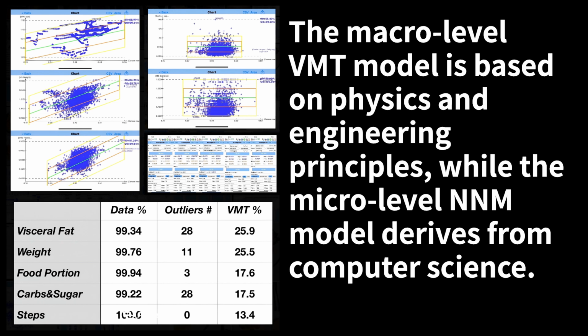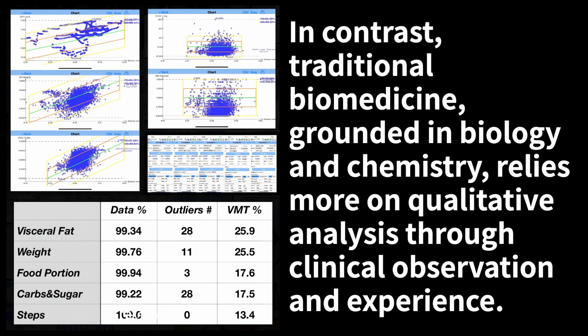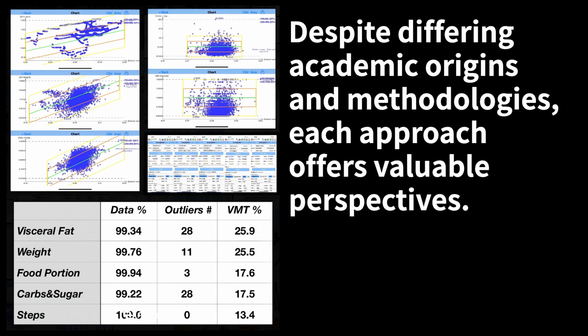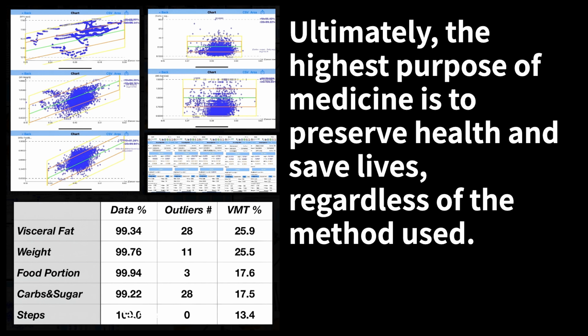Academic conclusion. The macro-level VMT model is based on physics and engineering principles, while the micro-level NNM model derives from computer science. Both are deeply rooted in mathematics and offer quantitative insights. In contrast, traditional biomedicine, grounded in biology and chemistry, relies more on qualitative analysis, through clinical observation and experience. Despite differing academic origins and methodologies, each approach offers valuable perspectives. Their shared goal is to identify root causes, describe disease mechanisms, and guide both physicians and patients toward effective actions. Ultimately, the highest purpose of medicine is to preserve health and save lives, regardless of the method used.